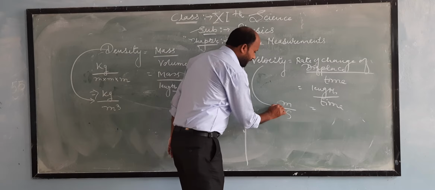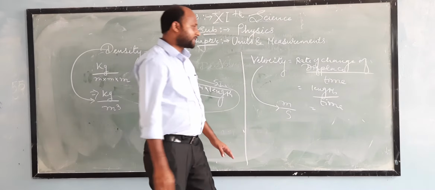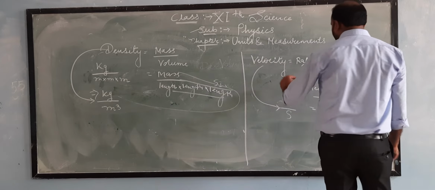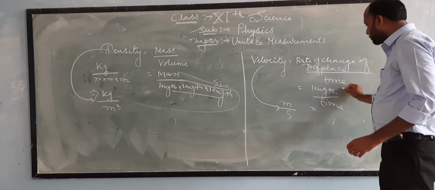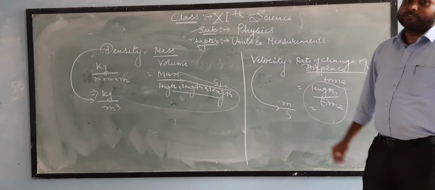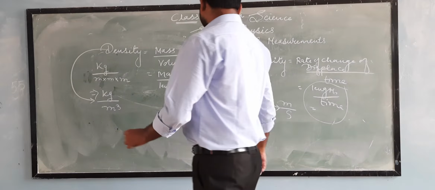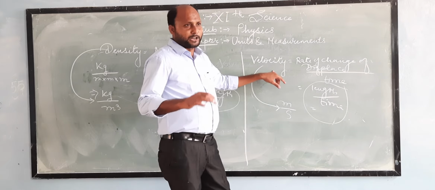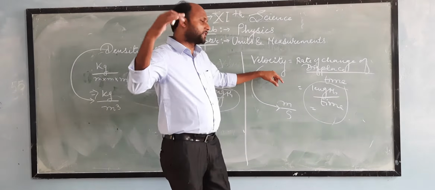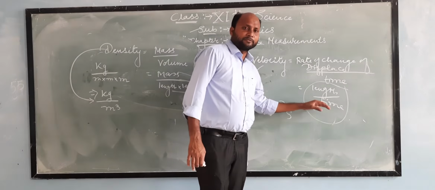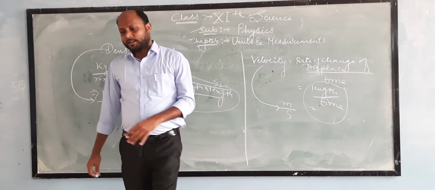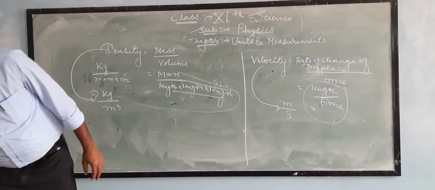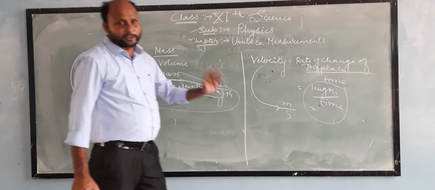So SI unit of velocity is meter per second. So if you look at the formula of velocity, it depends on two fundamental quantities, which is length and time. So therefore velocity is a derived quantity because it depends on two or more than two fundamental physical quantities for their measurement. So guys, this is nothing but fundamental quantities and derived quantities.